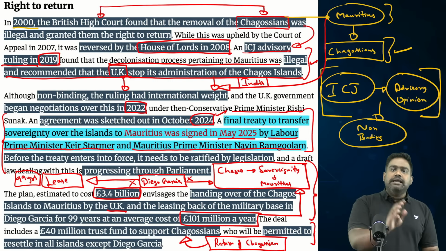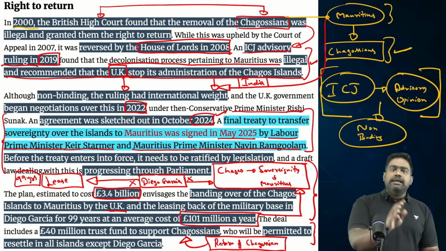So a bill has to be pushed in the British Parliament. The process is currently going on. It has to be eventually passed and ratified. Only then will the treaty come into effect and Mauritius will gain full sovereignty of Chagos. Britain will decolonize and only retain Diogo Garcia as a leased military base. But none of this will take effect if the ratification does not go through.